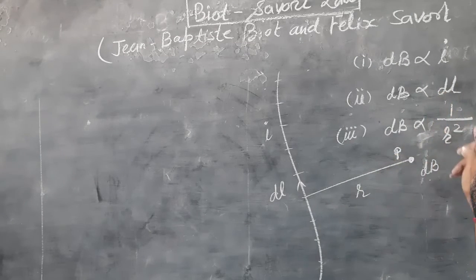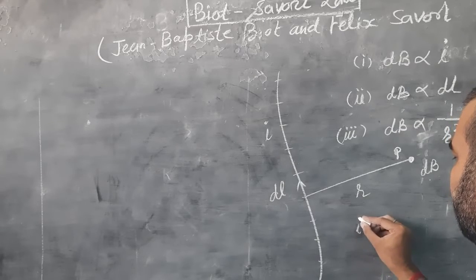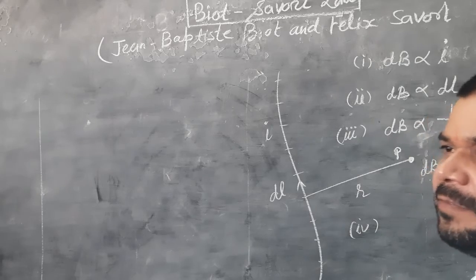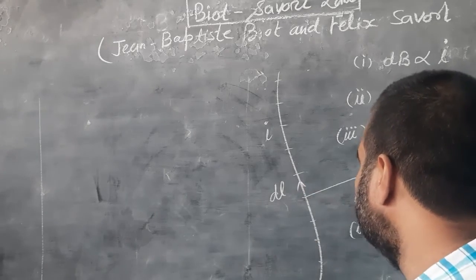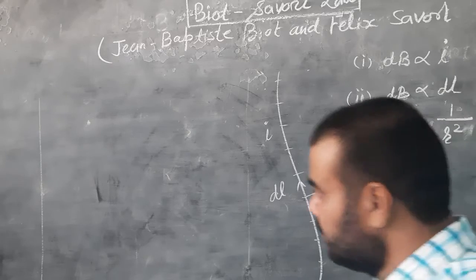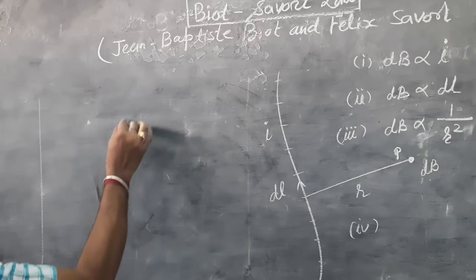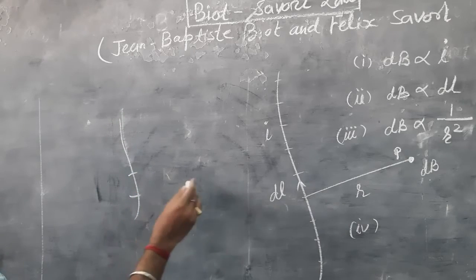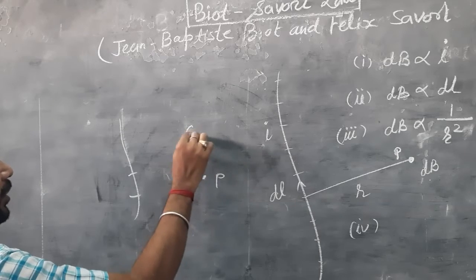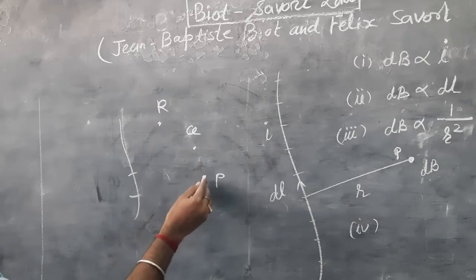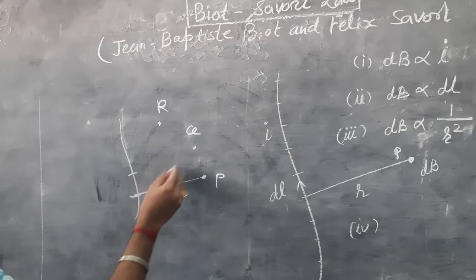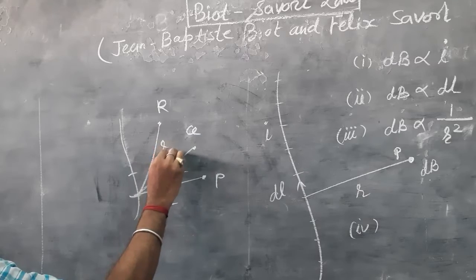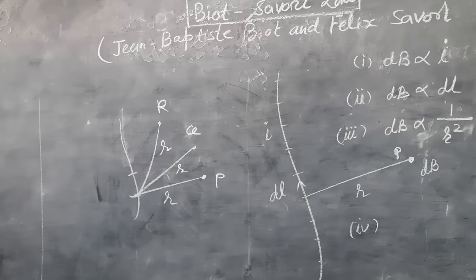This is dB proportional to 1 upon r square. Now, if the position of the point P is different from the dl, suppose this is a dl part, and the points are P, Q, R, and the distance from the dl to point P is r, to point Q is also r, and to point R is also r.